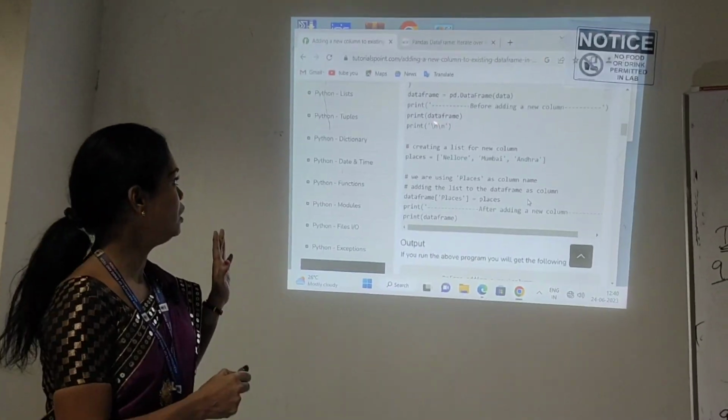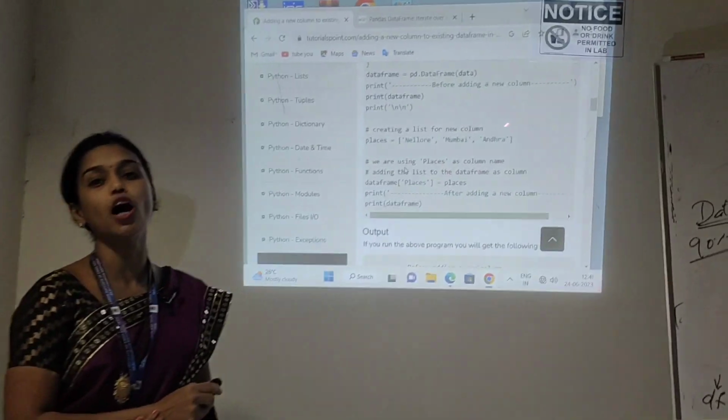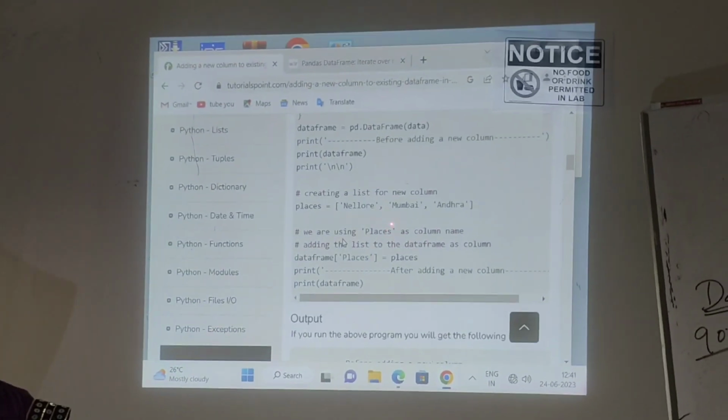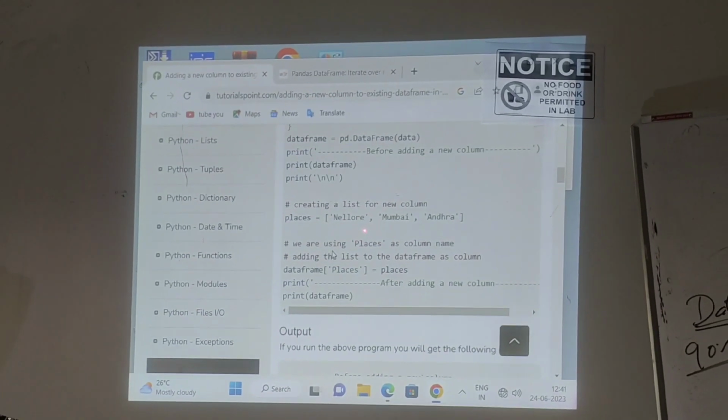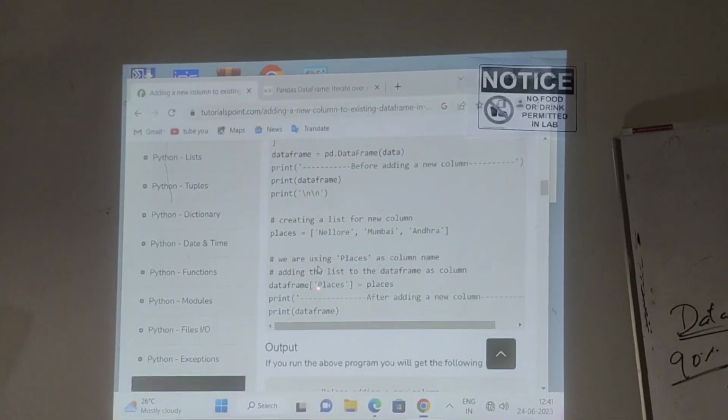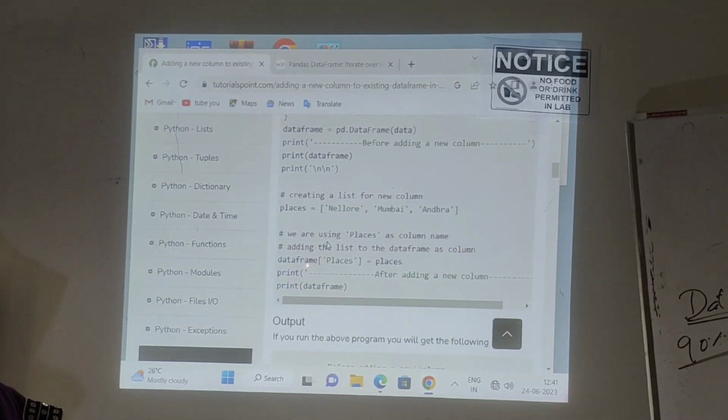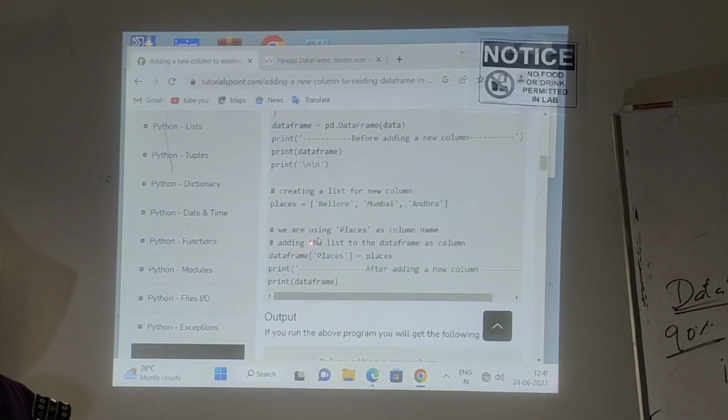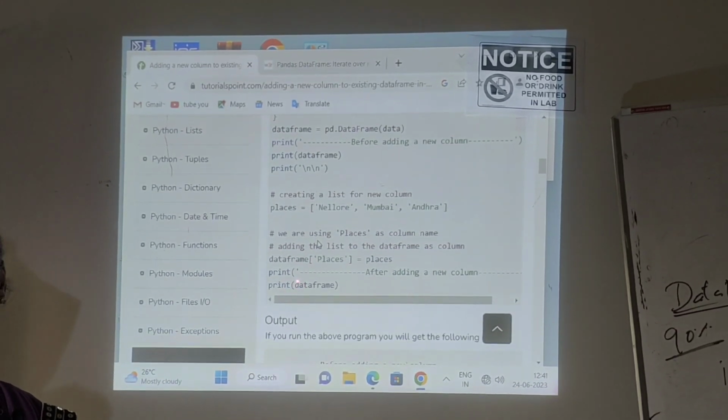Already I created a table. I am going to add a new column. How will I add the new column? I will create a list. After creating the list, I will add the list as a new column to the already existing table. So I will explain the procedure.